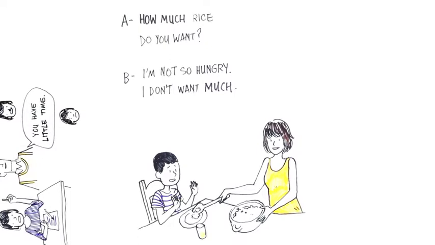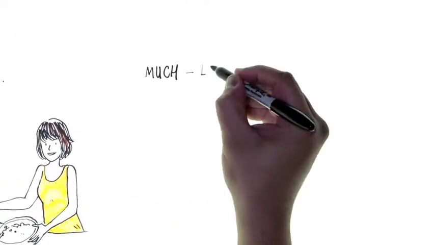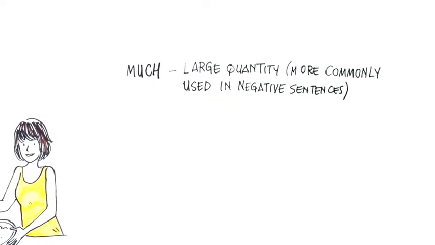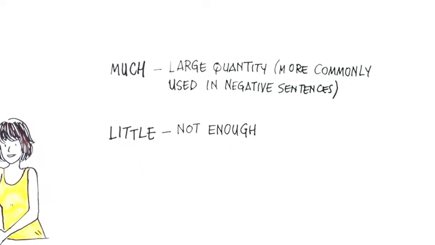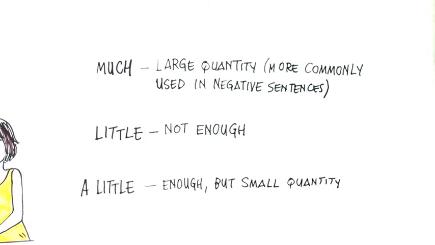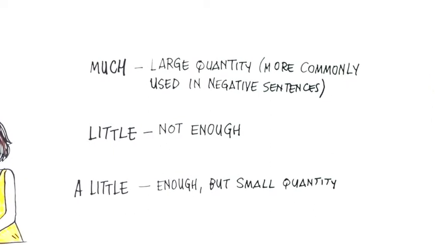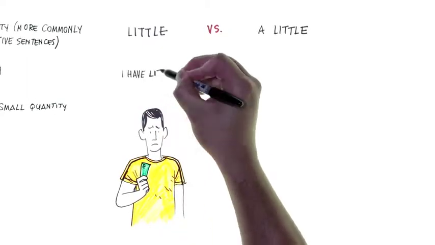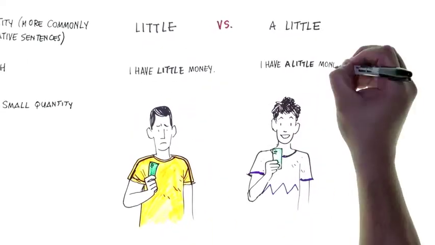To answer questions related to quantity, you can use much for a large quantity, more commonly used in negative sentences. Little means not enough. A little means enough but small quantity. Let's compare. Little versus a little. I have little money. I have a little money.